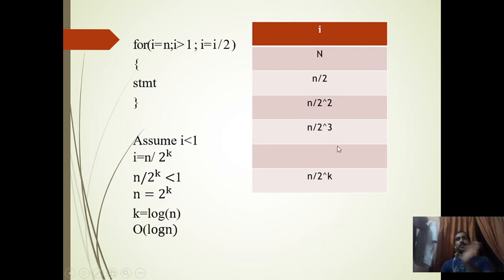Like that we will assume up to k, that is n by 2 raised to k. The condition will break when n by 2 raised to k is less than 1, that is n is equal to 2 raised to k. We apply the log, so k equals log n. Again it will be log n.